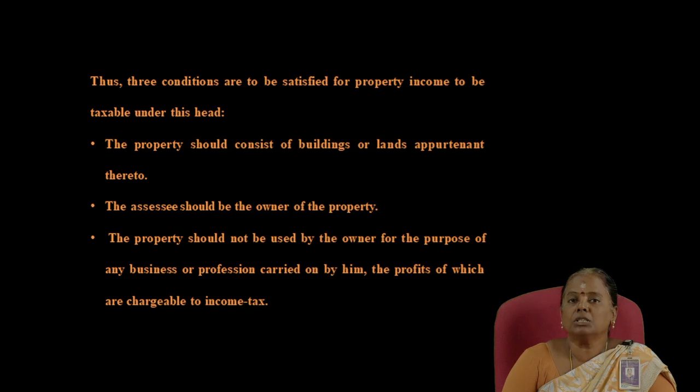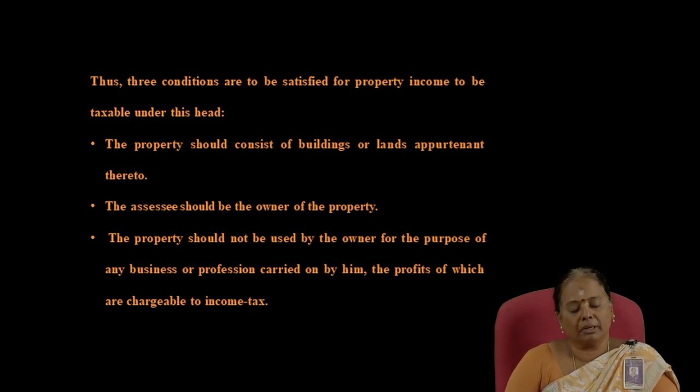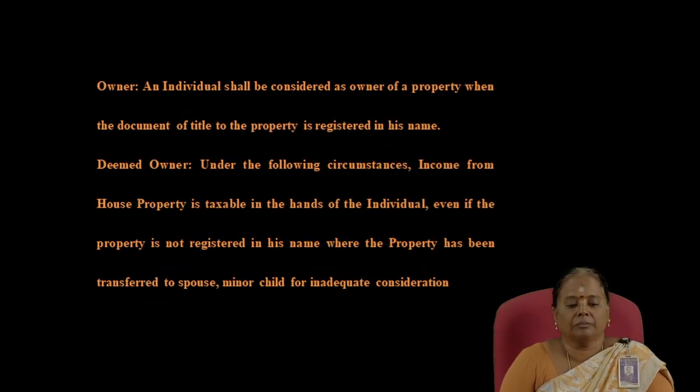The property should consist of any land or building appertaining thereto. The assessee should be the owner of the property. The property should not be used by the owner for the purpose of any business or profession carried on by him, the profits of which are chargeable to income tax. That is, the property is not used by the owner for his own business or profession.